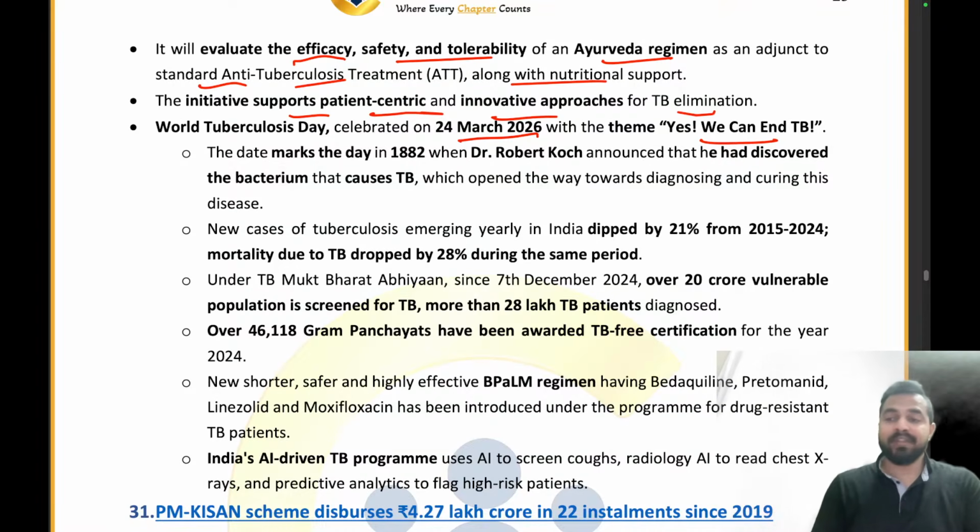Now why we mark this day? Because in 1882 on this day only Dr. Robert Koch has announced that he had discovered the bacterium which causes the tuberculosis, which opened the way towards diagnosing and curing this disease. Clear? When it comes to the new cases in India, it has dipped by 21% from 2014 to 2024. The mortality has been dropped by 28%.